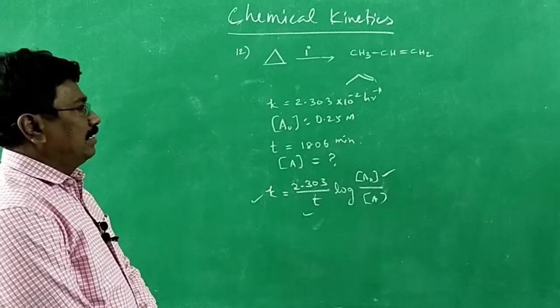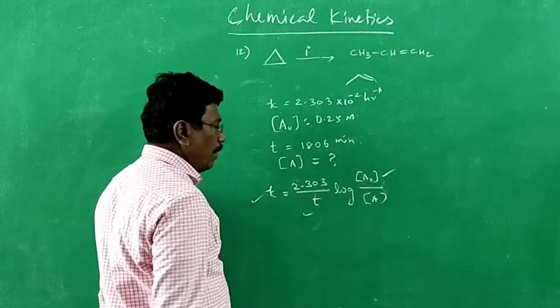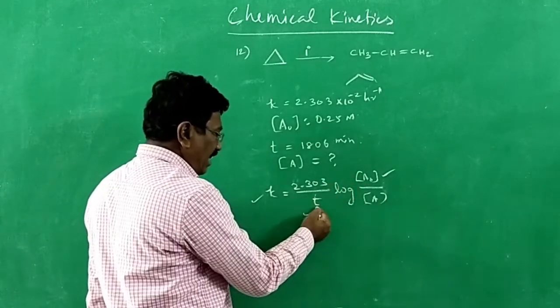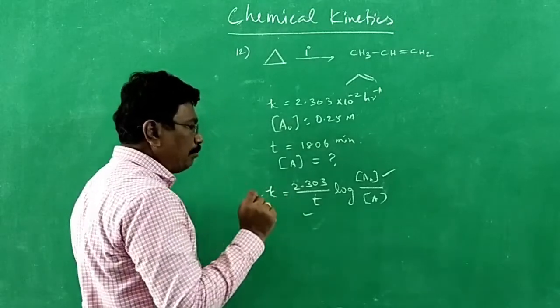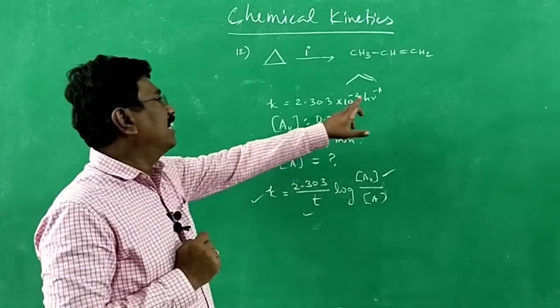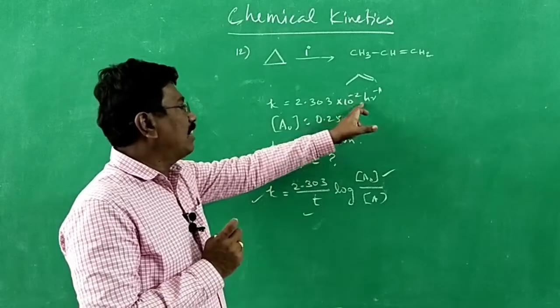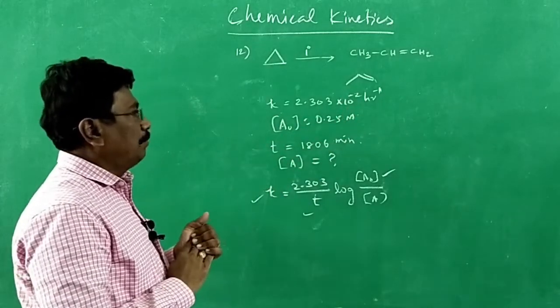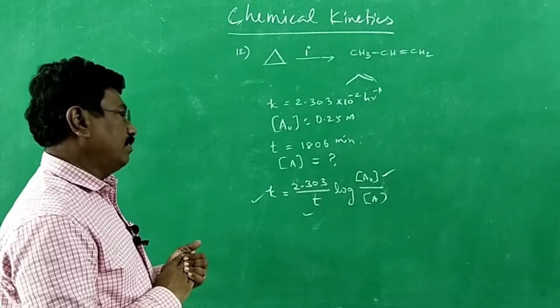But regarding units, concentration is usually mole per liter, but for T and K, time should be in the same unit. Here it is hour inverse, here minute. Either we convert hour inverse into minute inverse or minute into hour. Both are the same.